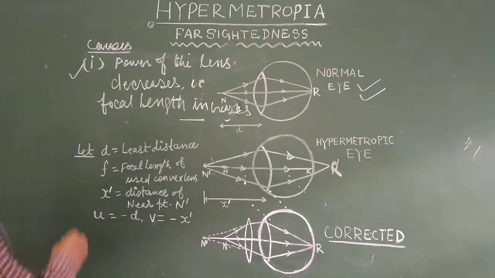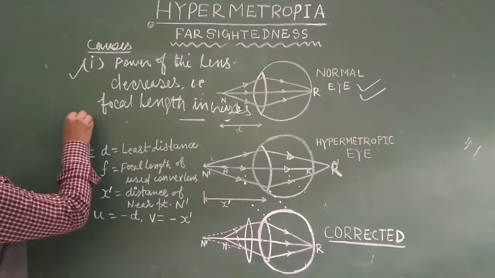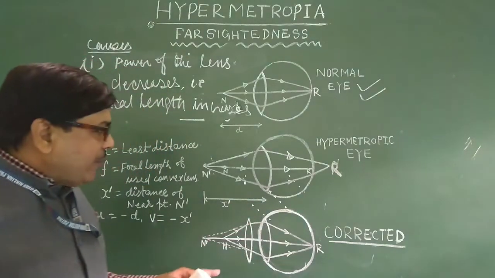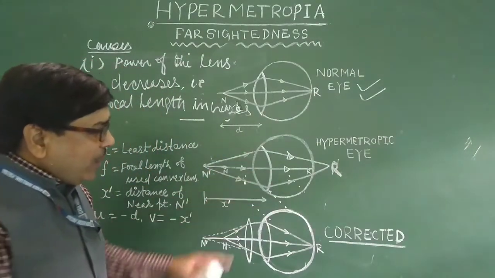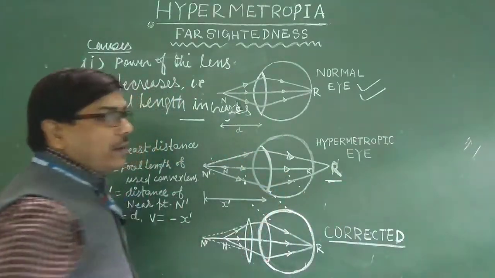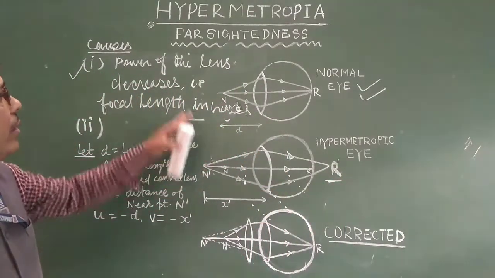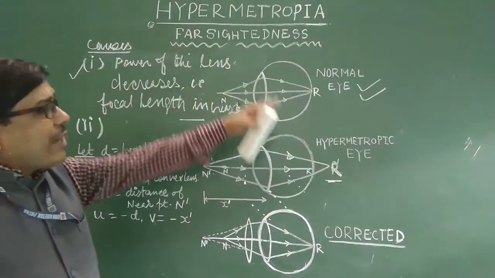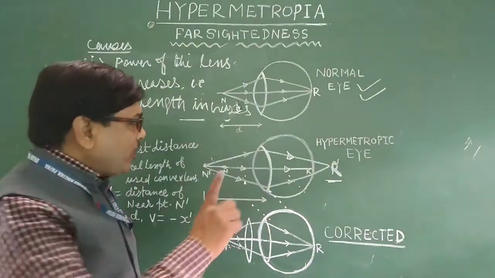And the second cause is that the eyeball becomes too small. That's why the person suffering from far-sightedness is not able to see.